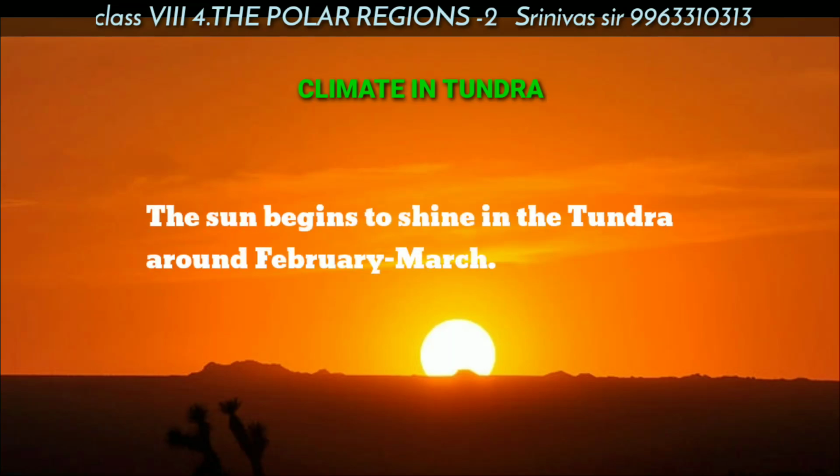Summer season in tundra region. The sun begins to shine in the tundra region around February and March. The summer season begins around February and March.